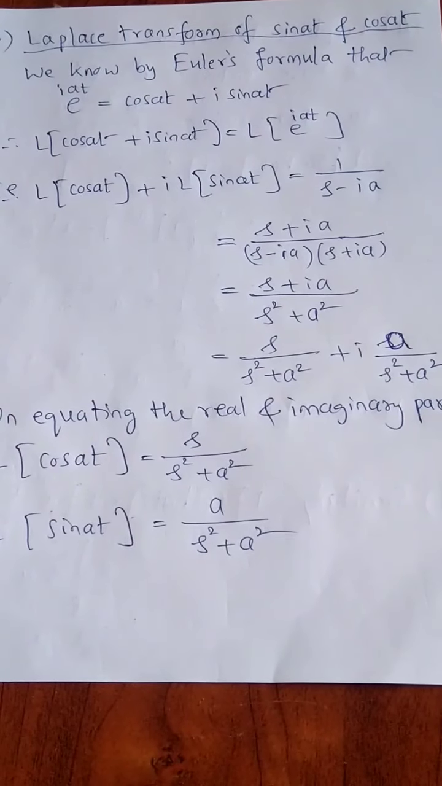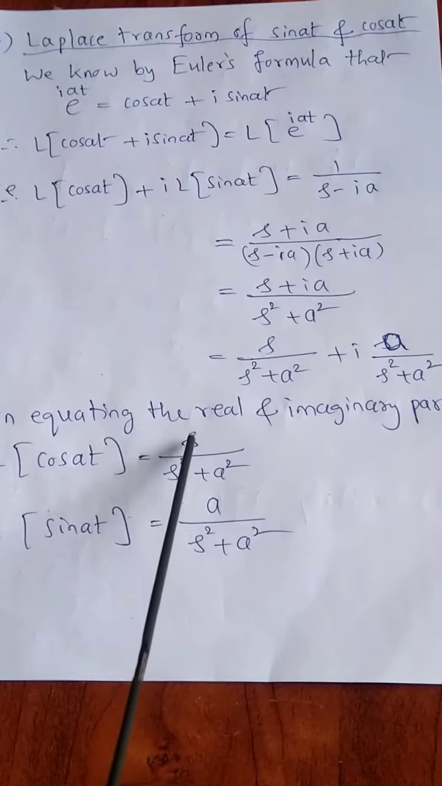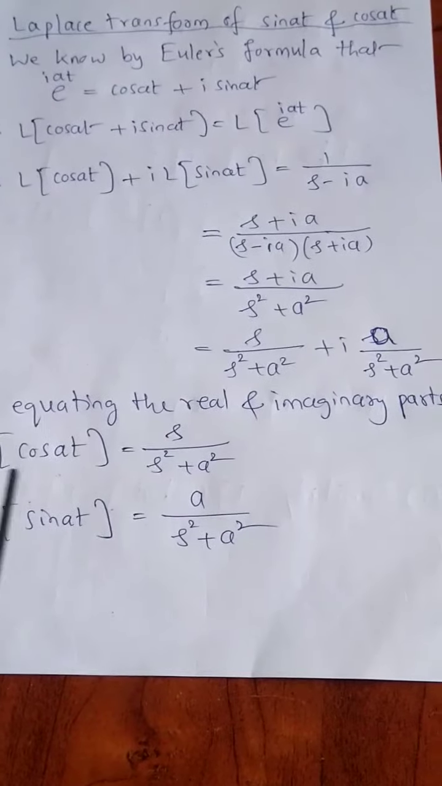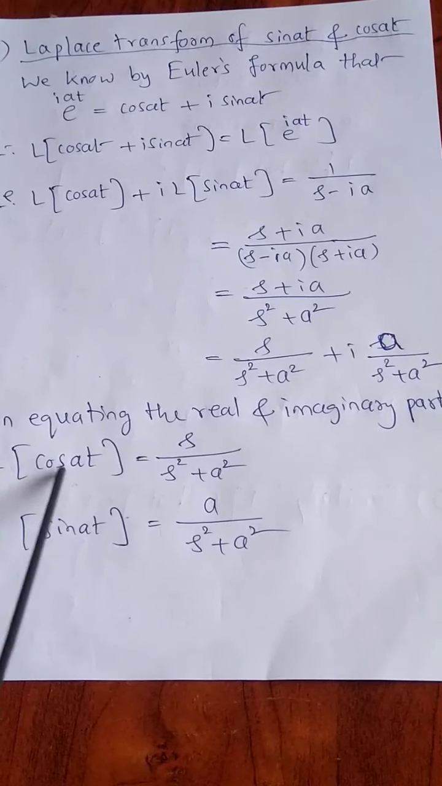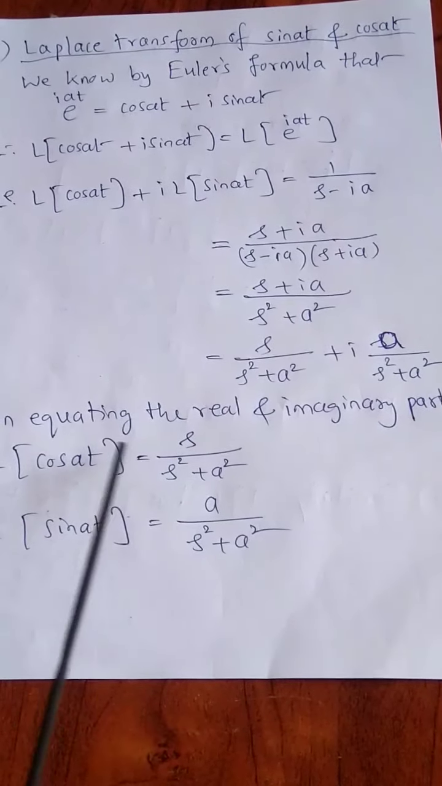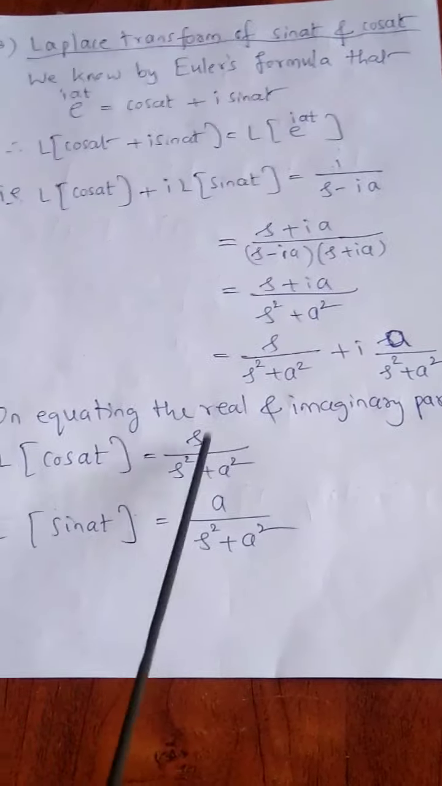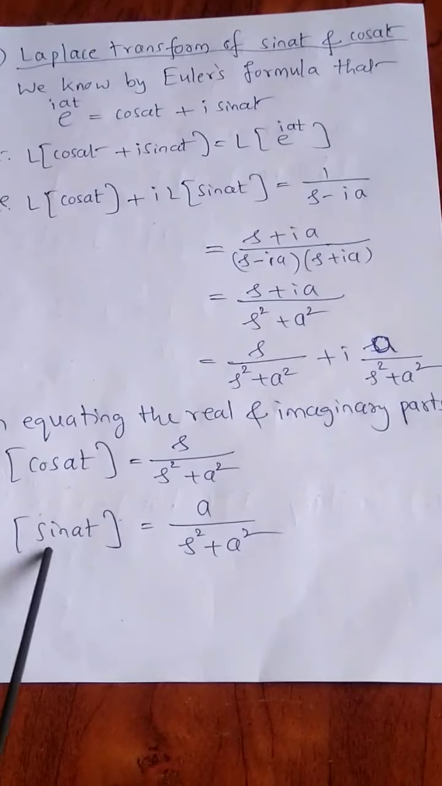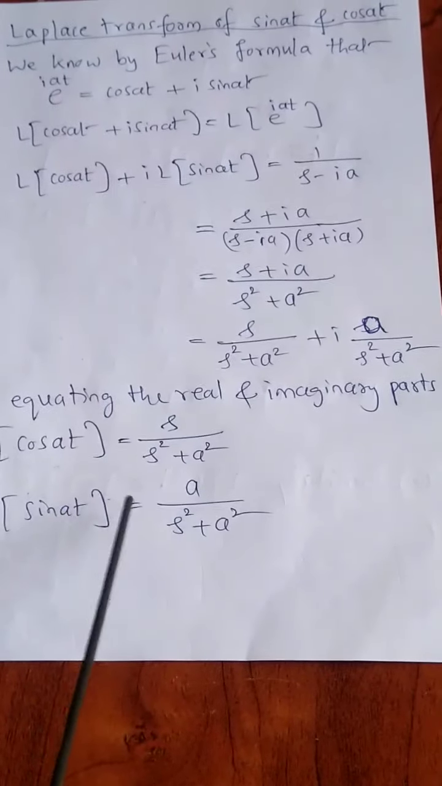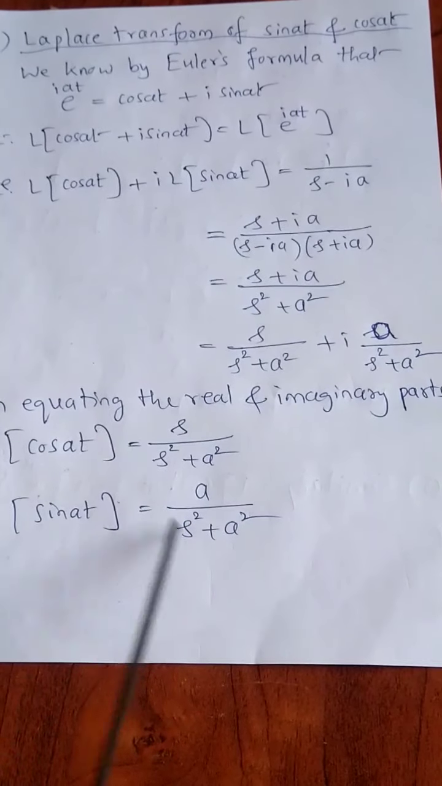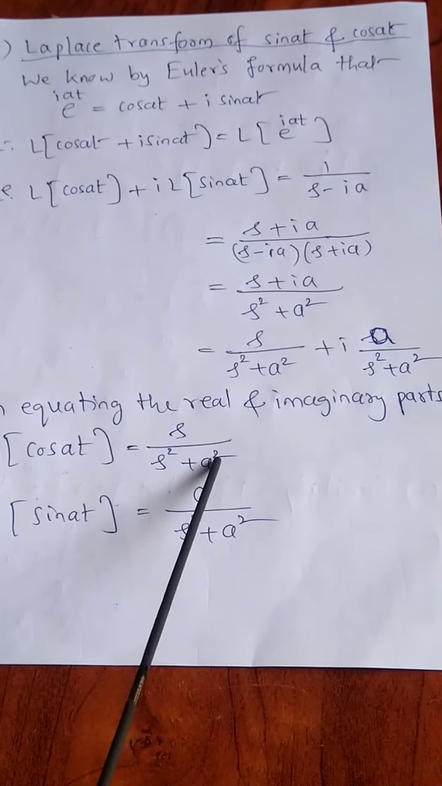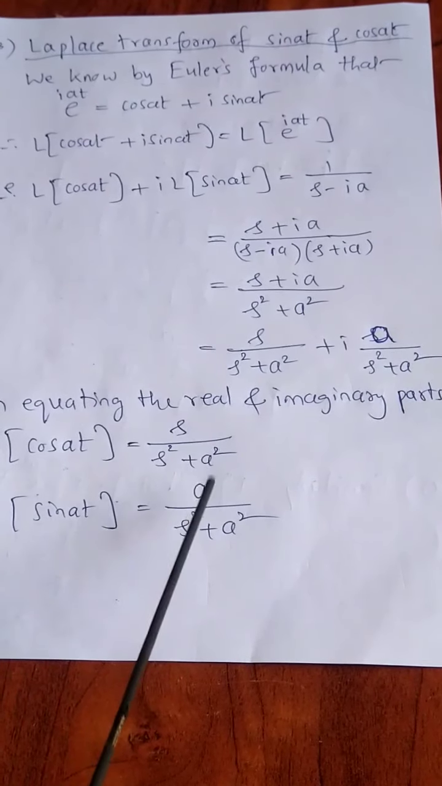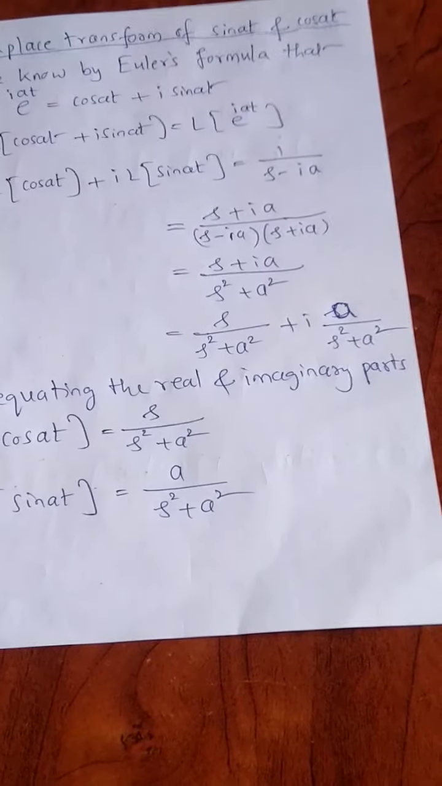So transforming cos at into Laplace transform, we have s by s square plus a square, and transformation of sin at in Laplace is a by s square plus a square. So here the object function is cos at and the image function is s by s square plus a square. The object function f of t is equal to sin at, and the image function is a by s square plus a square. So cos at in Laplace transform is s divided by s square plus a square, and sin at in Laplace transform is a divided by s square plus a square.